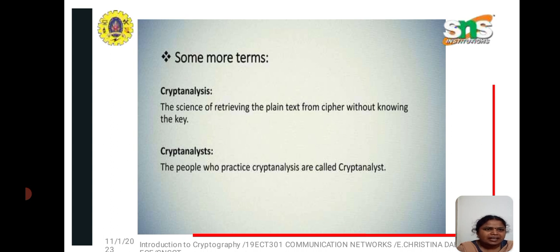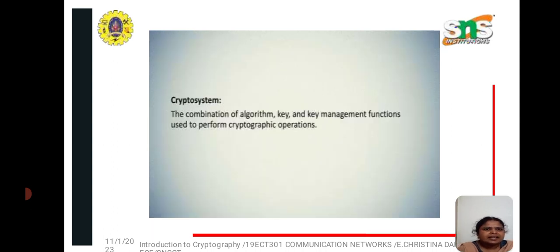The people who practice the analysis without knowing the secret information are known as cryptanalysts. The next one is the cryptosystem. We use many algorithms, keys, and key management functions. These come under cryptographic operations.